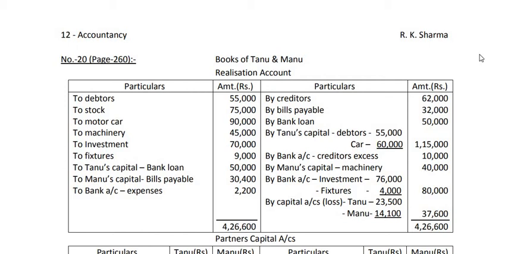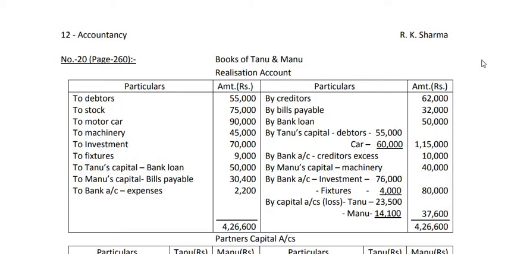In chapter number 5, that is dissolution of partnership firm, up to last class we have solved almost every sum except the last number 20 that I am going to explain today. So sum number 20, numerical number 20 on page number 260 of your NCERT book. Now the question is like this.